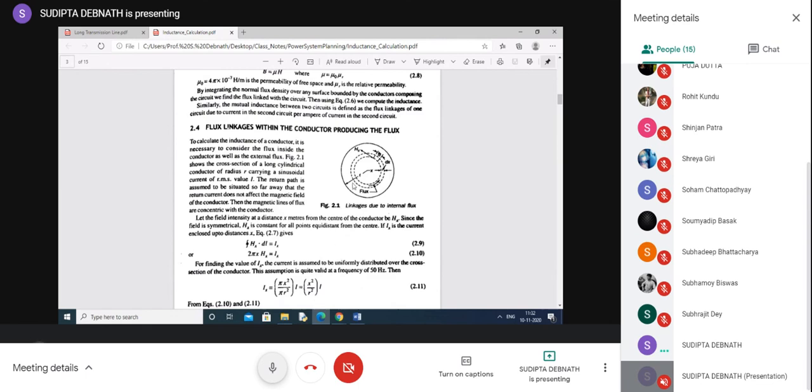now flux is throughout the conductor. The flux is like this, like this, like this. In Ampere's circuital law, you consider the total current enclosed by that path, isn't it? If you consider this path, then you consider the total current inside this path. This Ix is actually the total current enclosed by this circle, isn't it?